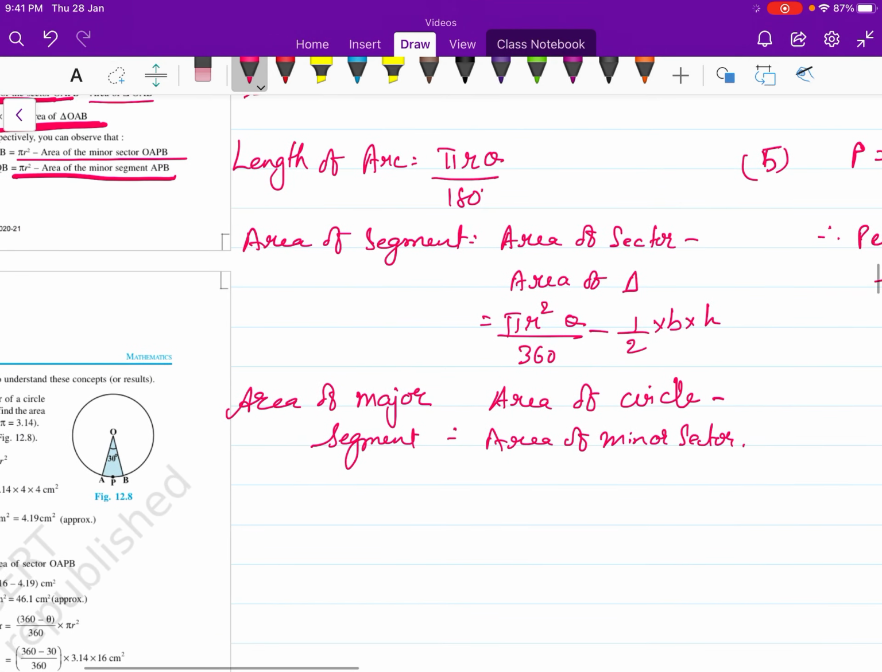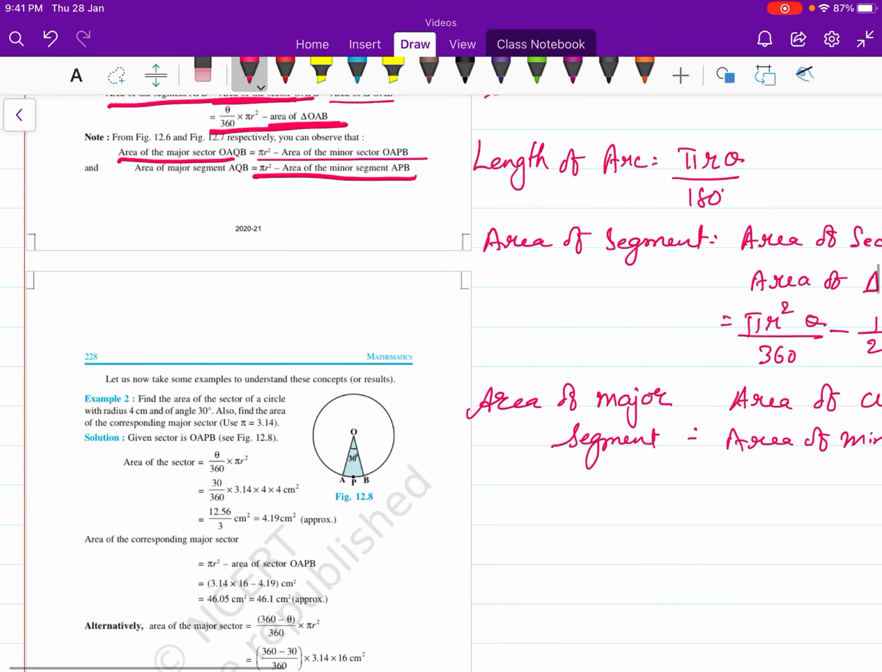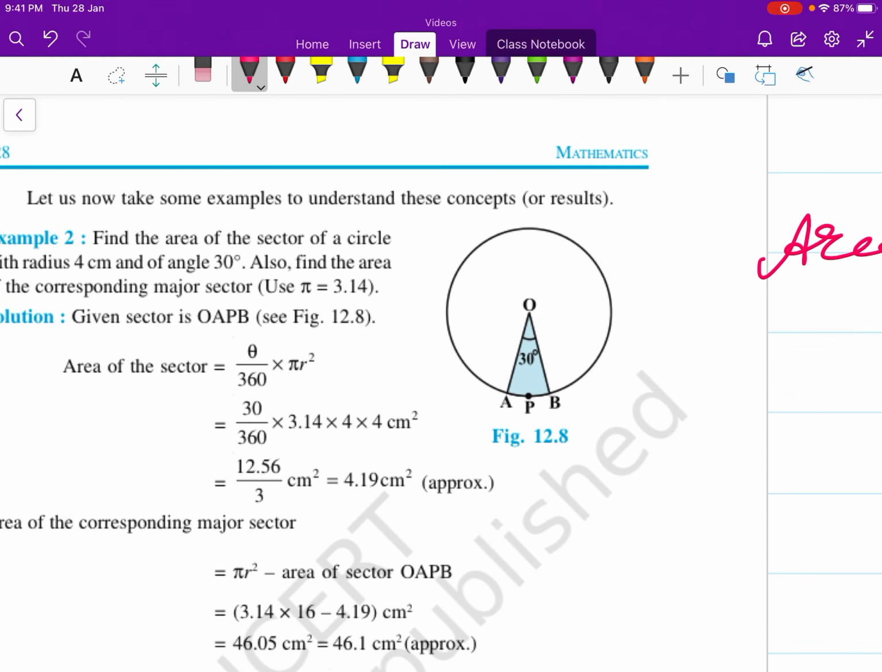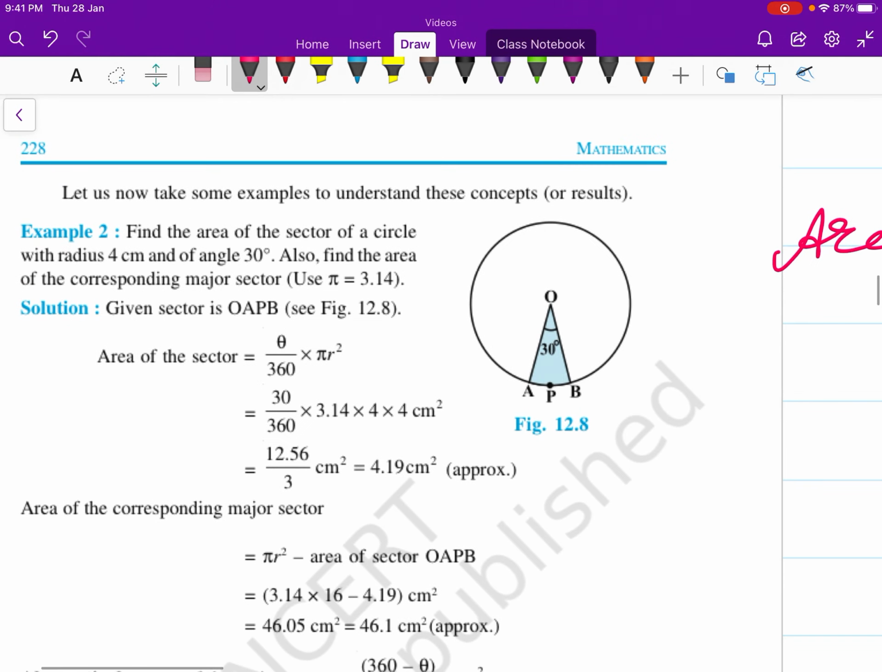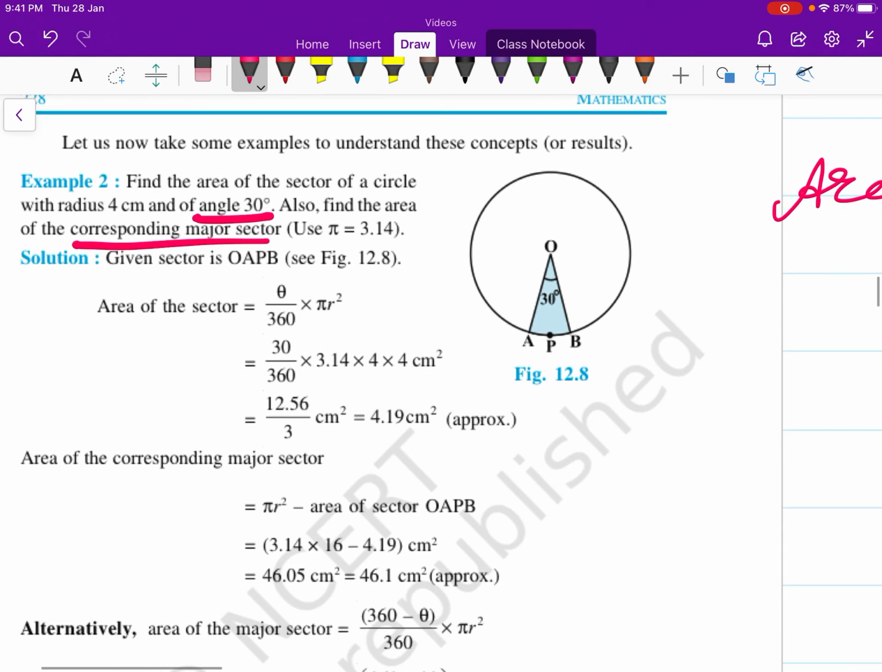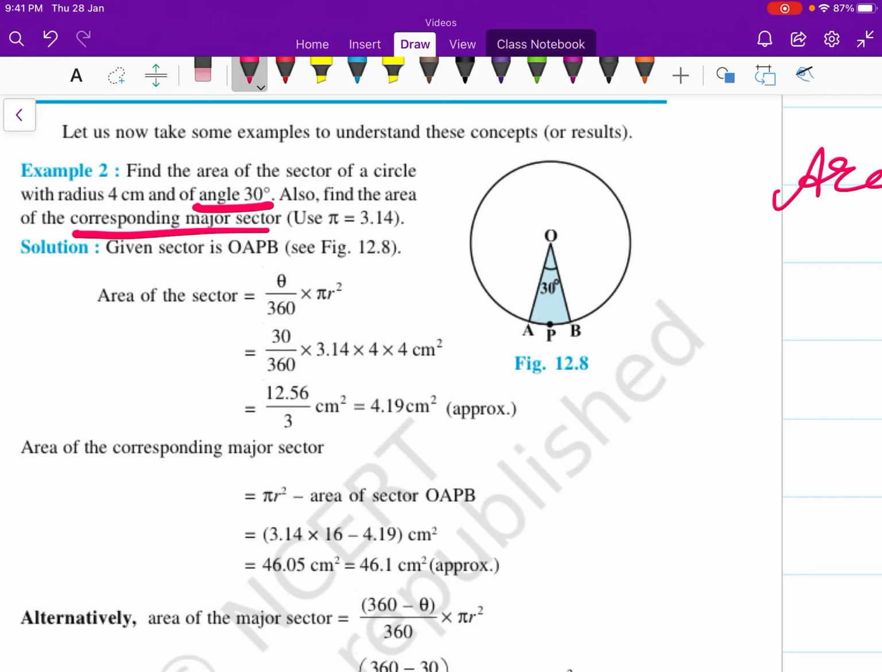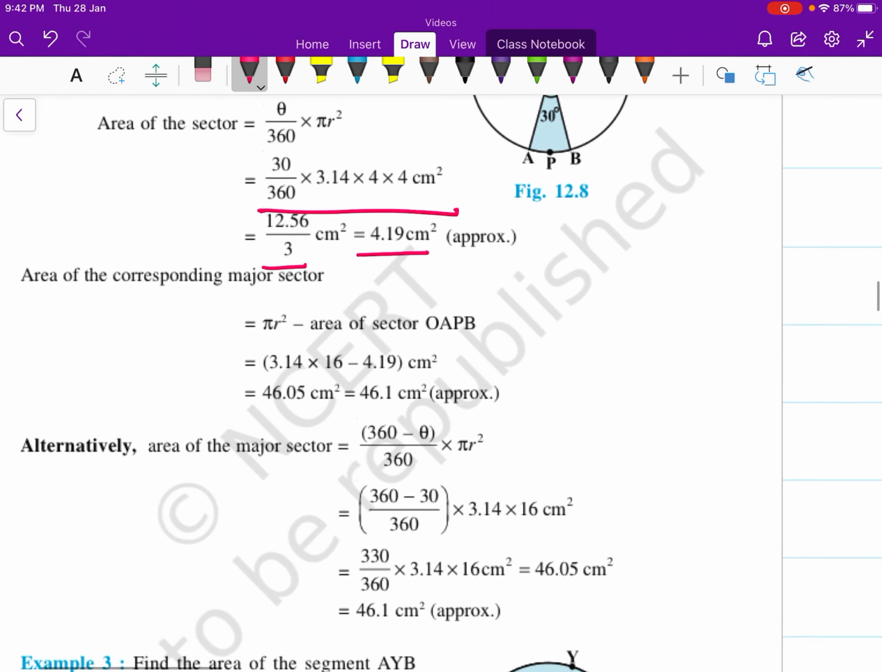So these are the various formulas which we understood. Now let us use it. Find the area of a sector of a circle with radius 4 cm and theta 30. Also find the area of the corresponding major sector. Very easy. Now we know given sector OAPB, area of a sector is formula theta upon 360 into pi r square. Here my r is 4 and theta is 30. Replacing the value, we get 12.56 upon 3 is equal to 4.19.